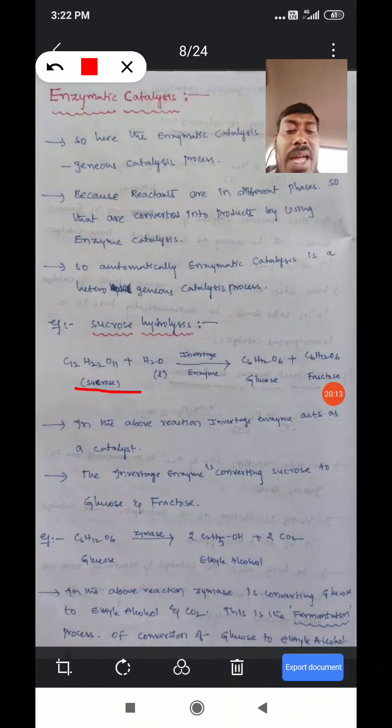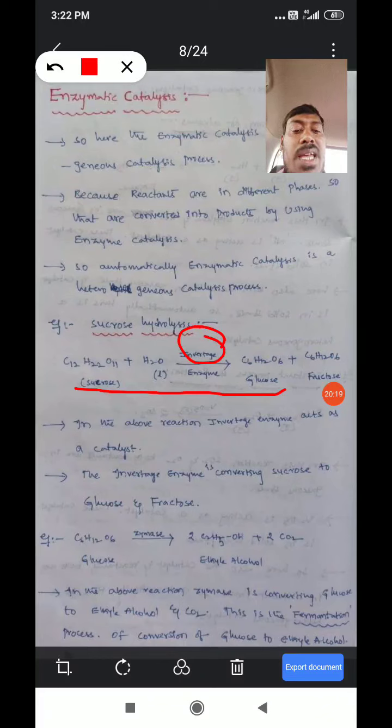In this reaction, invertase is one of the enzymes, and it is acting as a catalyst. The invertase enzyme is converting sucrose to glucose and fructose.